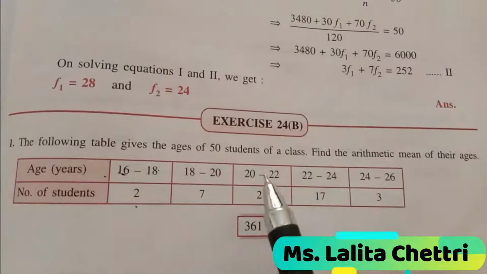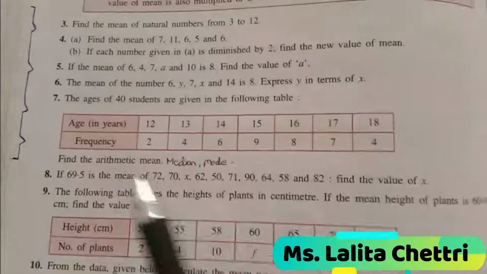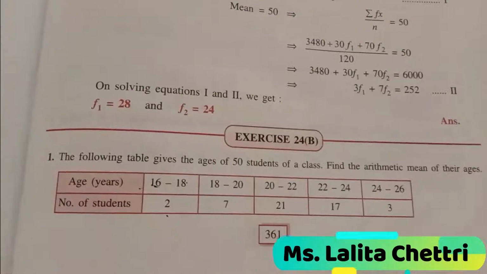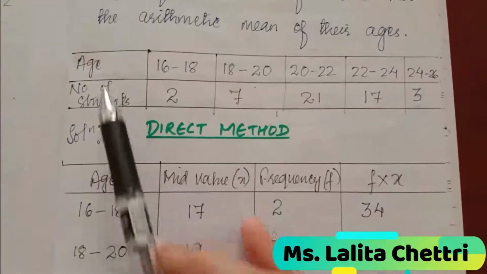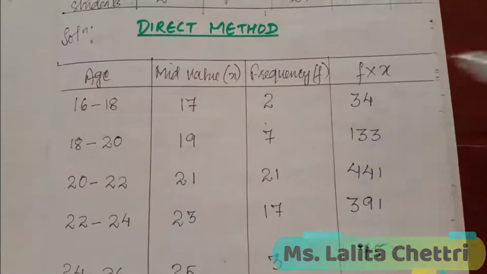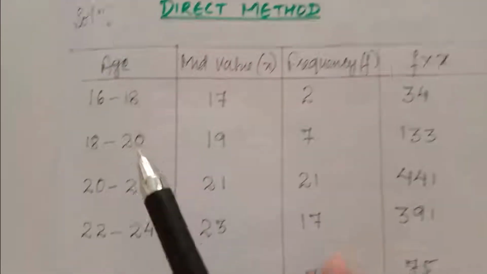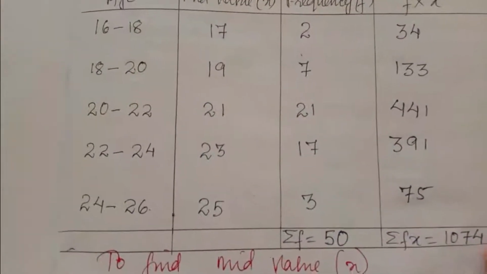Here it is given in the form of class interval, and in exercise 24A the question was in a different form. So what we have to do is find the mean value here. Age is given in class interval, frequency is given, and the third column is f into x. So we have to find the mean value of 16 and 18, mean value of 18 and 20, 20 and 22. So how to find the mean value?